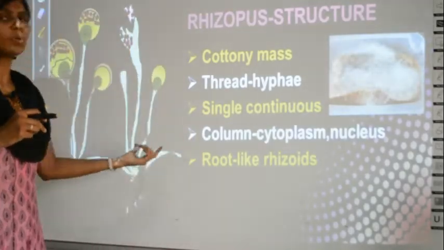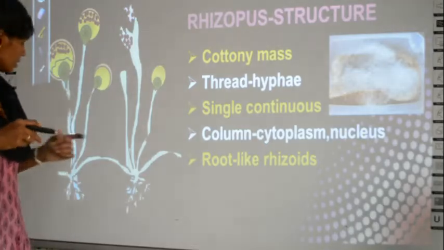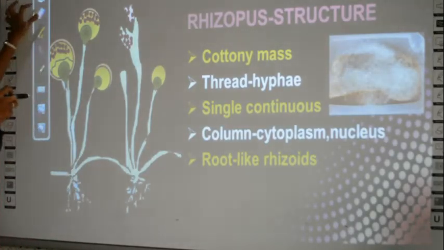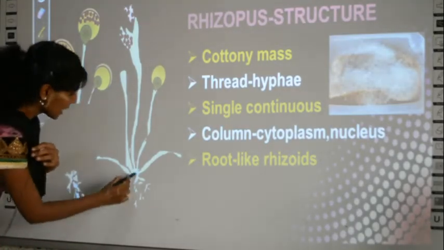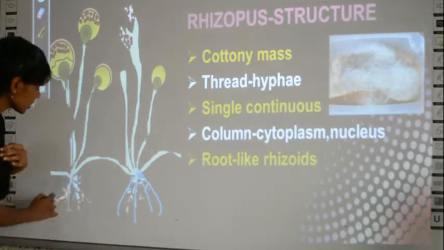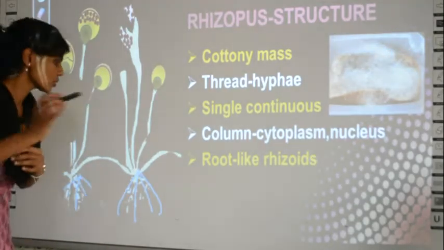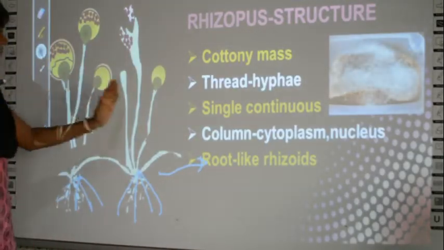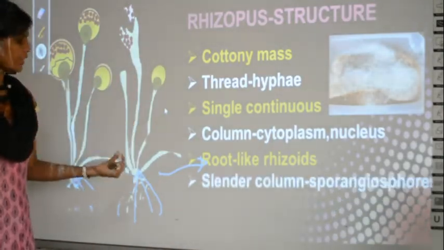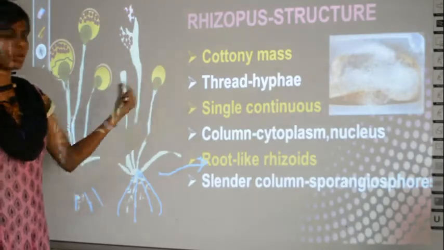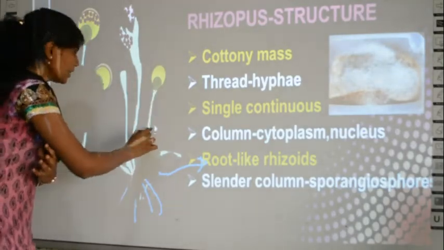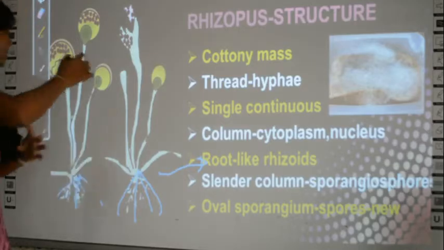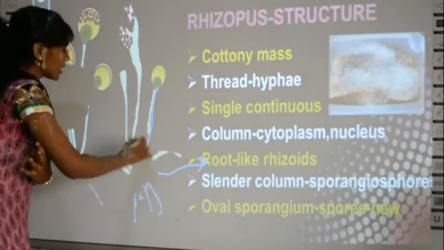Then they have root-like structures called rhizoids. See here in the structure, similar to the plant structure, they have root-like structures, and these are called rhizoids. Clear? Then also there are slender columns. You have many columns, and can you see tube-like structures?